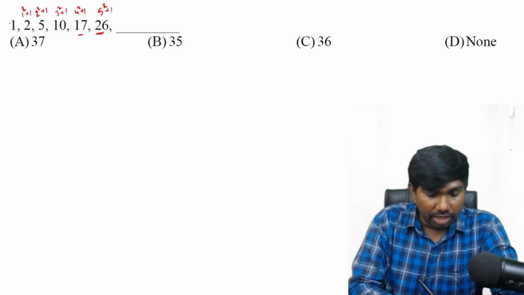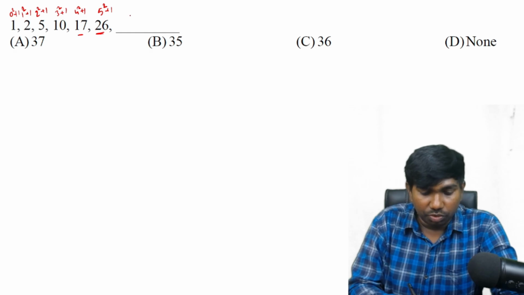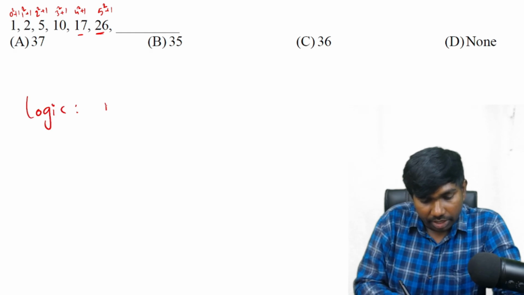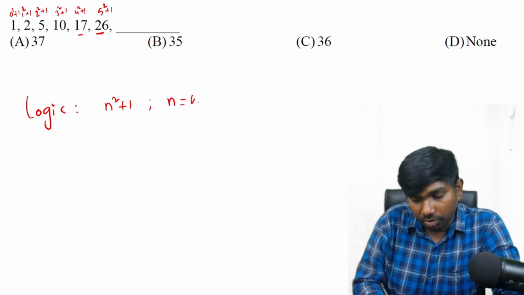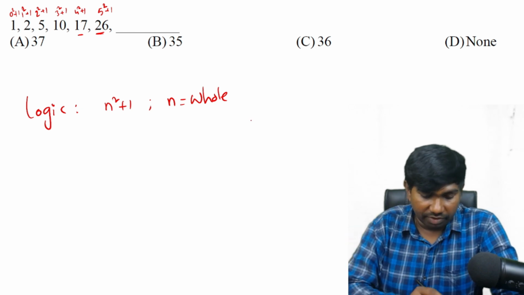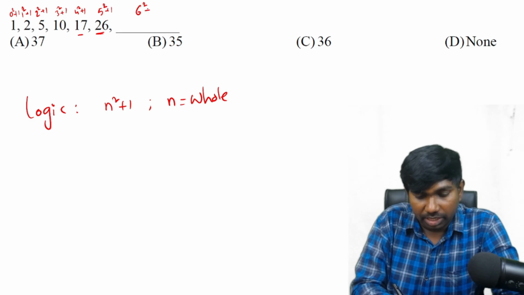plus 1 and 0 square plus 1. Plus 1 is fixed here and the numbers are 0, 1, 2, 3, 4, 5, 6. So we can generalize the logic here. Logic is n square plus 1, where n is a whole number started from 0. 0, 1, 2, 3, 4, 5 completed. The answer must be 6 square plus 1. 36 plus 1 is 37.